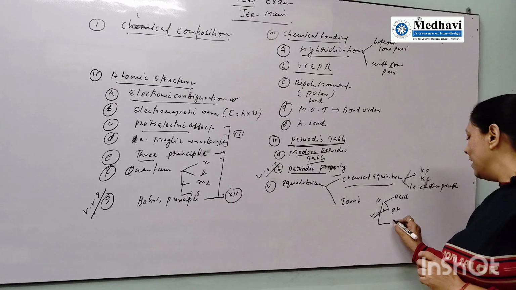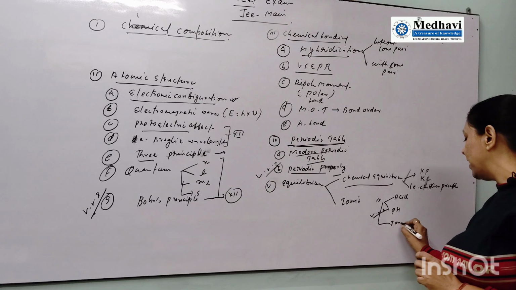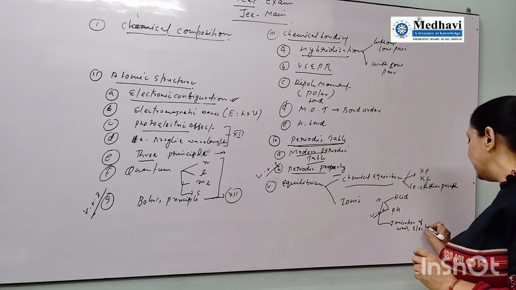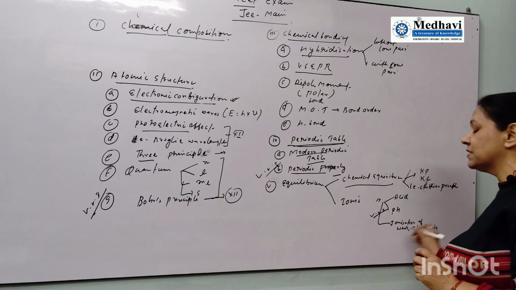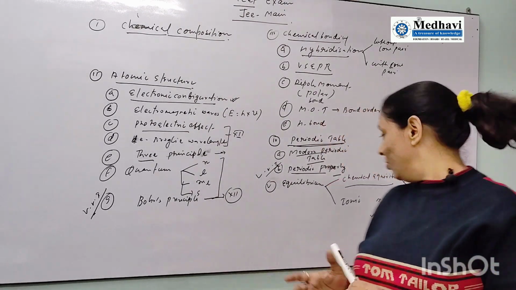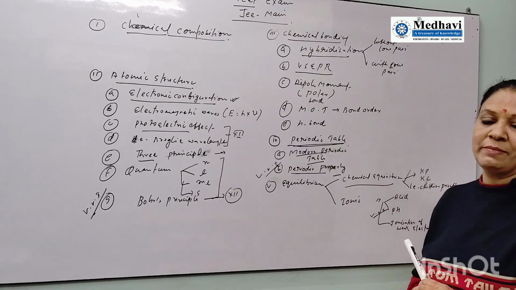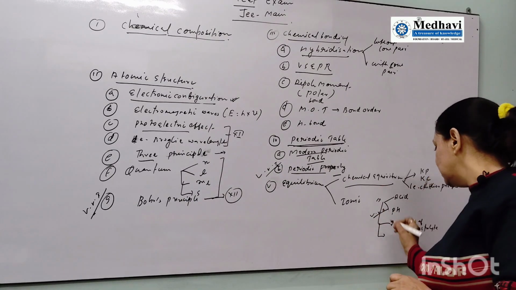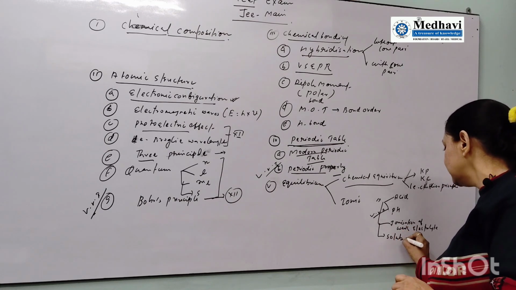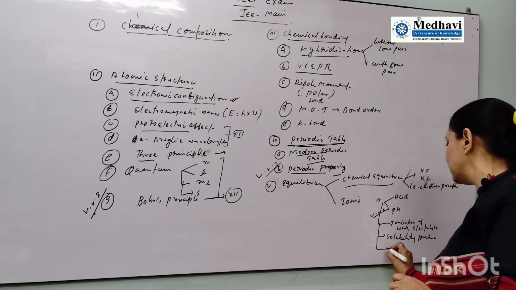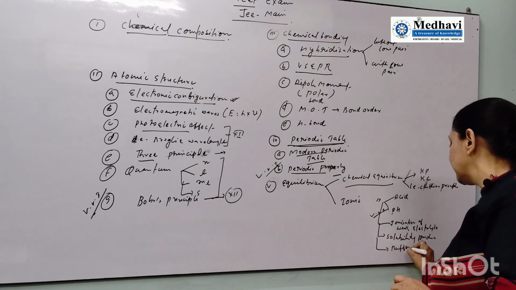After that, the ionization of weak electrolytes. Here ionization of weak acid. I'm just writing the electrolytes, and in these electrolytes we will study weak acids, weak bases and salts also. So I will explain all this information in my next video. After that you have to focus on solubility product and buffer solution. So these are the points.